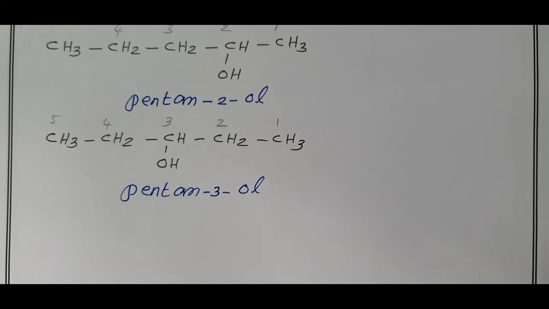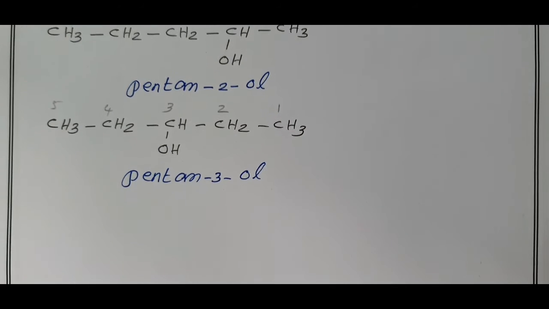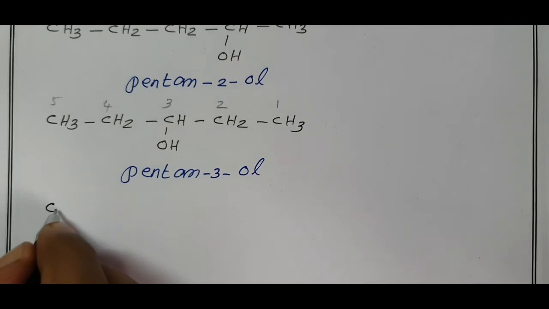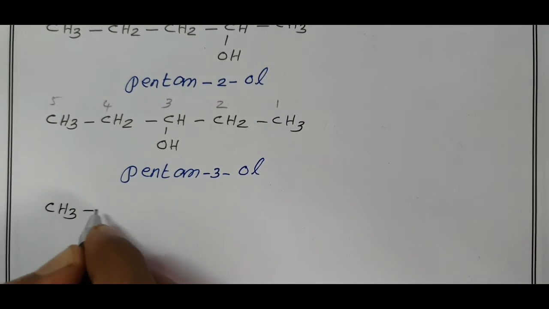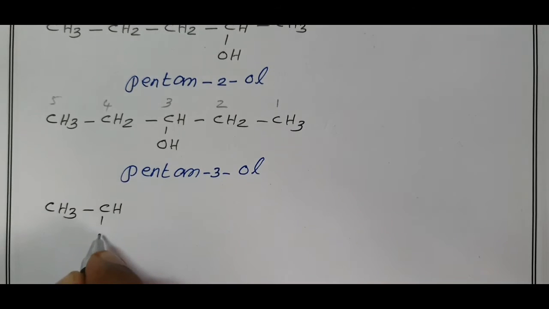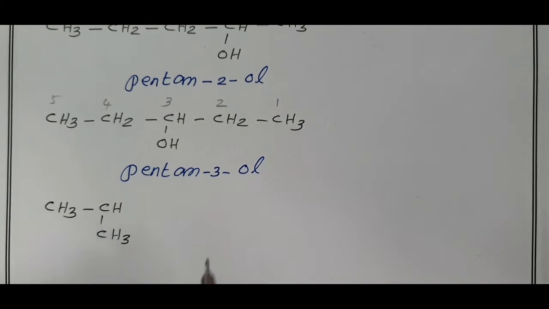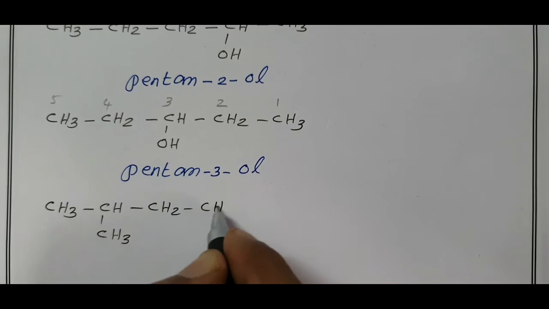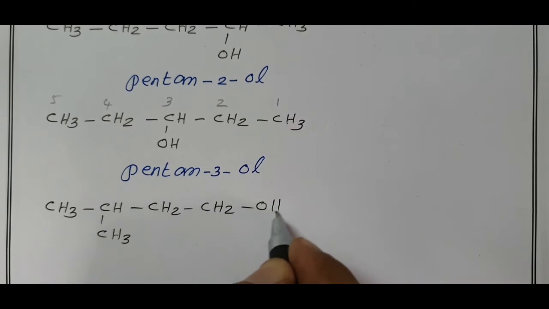Now I am going to change the straight chain, the number of carbon atoms in the main chain. CH3, CH, now I write one methyl in this side chain, iso. CH2, the fourth carbon; we have 5 carbon atoms in total, CH2OH.